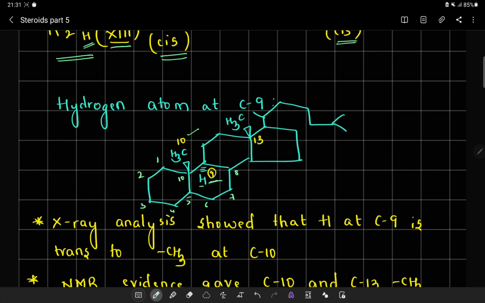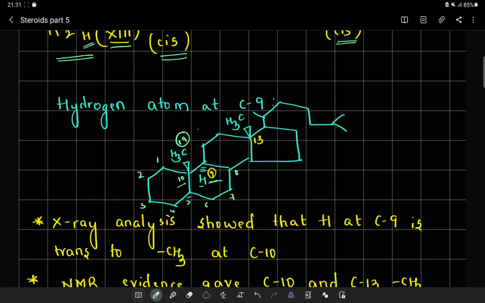Now in this way we can understand that at position number 10 the CH3 is given as the 19th carbon. That means at position number 10 and position number 9, the methyl group is trans with respect to the proton. Now this has been given through an X-ray analysis.